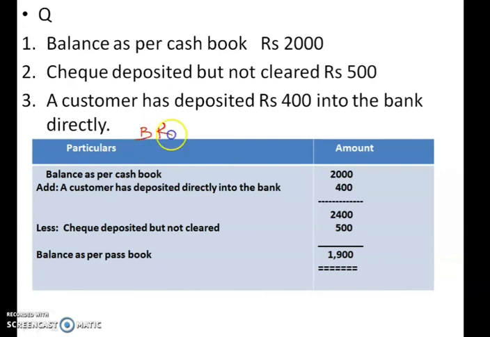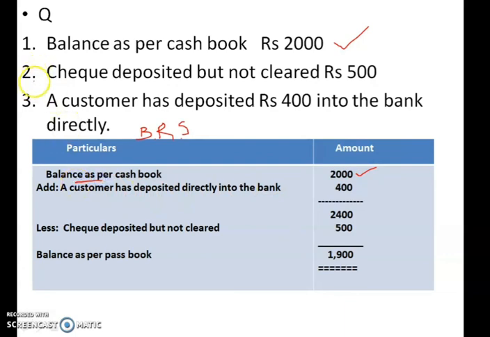If the name of the party is given, you can also write the bank reconciliation statement. This is a short form, you have to write the full form. Then the particulars and amount columns will be there. Then balance as per cash book, that is given in the question itself, that 2000 you could write. This is the starting point of your problem.